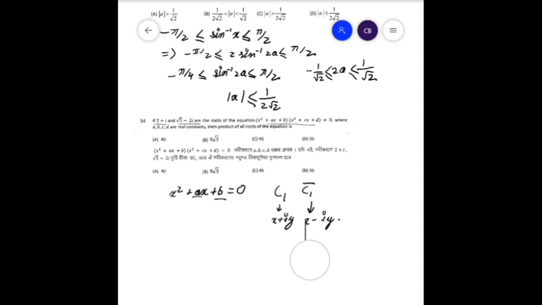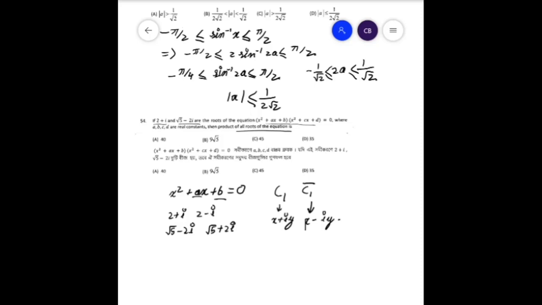Since these two roots are not the conjugates of each other, the roots will be 2 plus i, 2 minus i, root 5 minus 2i and root 5 plus 2i. Now the question says the product of all roots of the equation is.